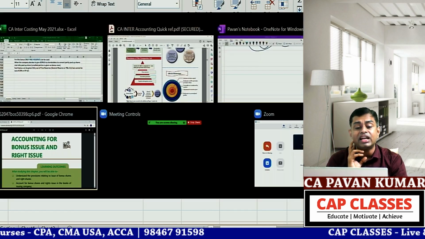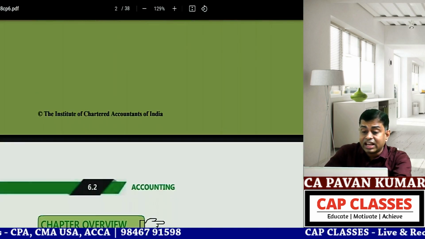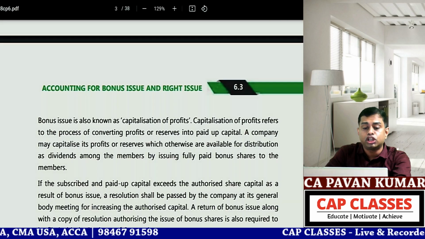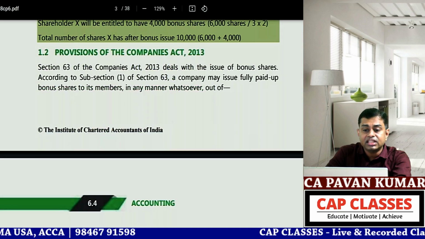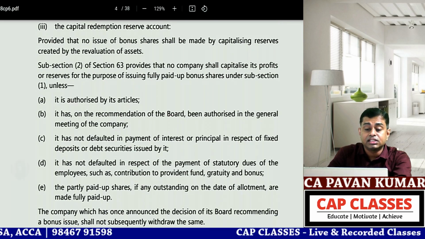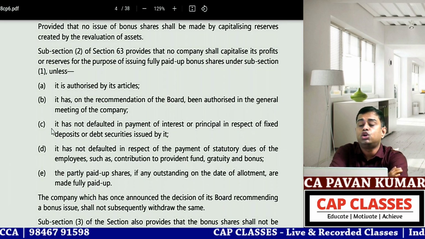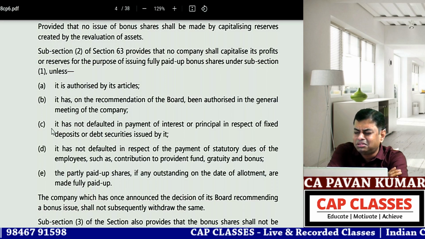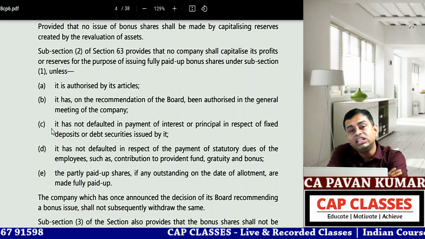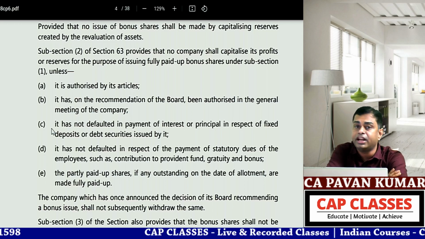And also the Companies Act says in some specific cases a company cannot issue bonus shares. What are the specific cases? They have given some cases. See this one, subsection 2 of section 63. This has nothing to do with accounting, but because it is there in the textbook, I am explaining this.